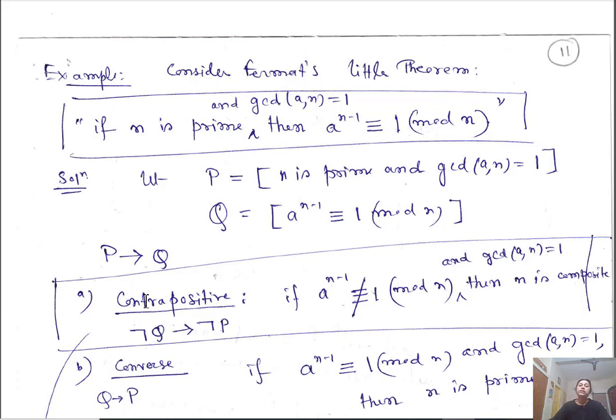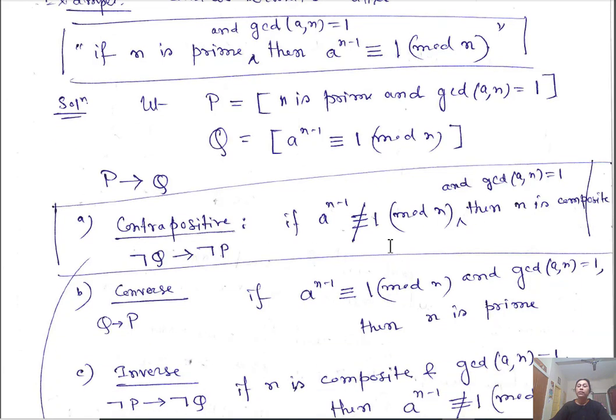So the contrapositive statement is negation of Q implies negation of P. If a to the power n minus 1 is not congruent to 1 modulo n for a and n coprime, then n is composite. So this is the statement.